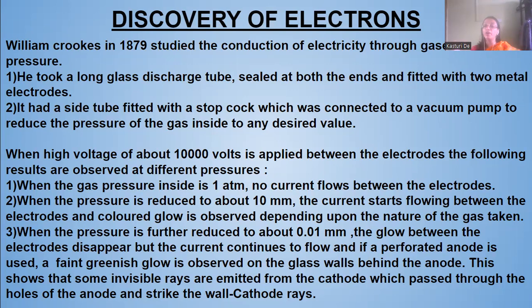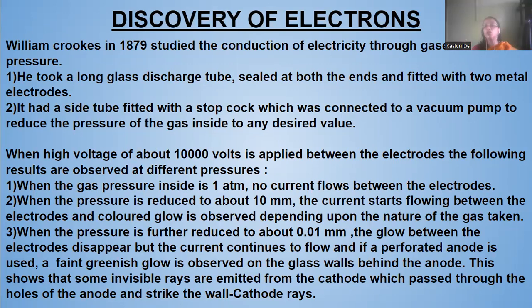What did he do? He fitted two metal electrodes in the tube and sealed both ends, and passed some electricity through the gas.